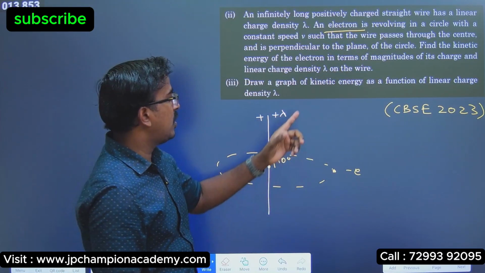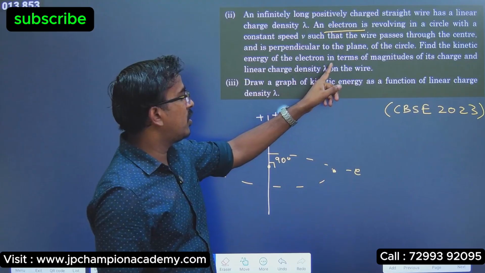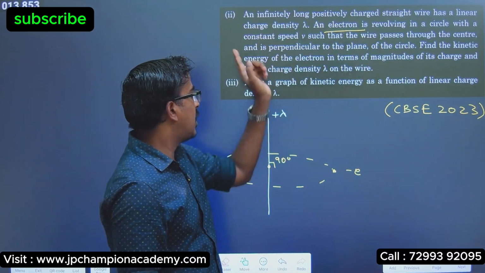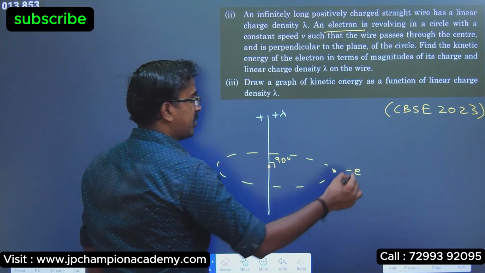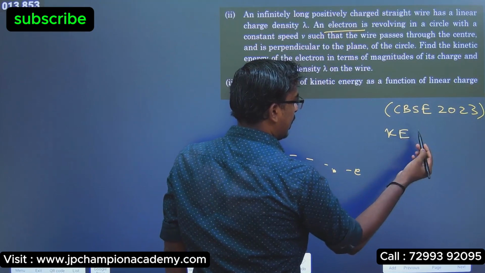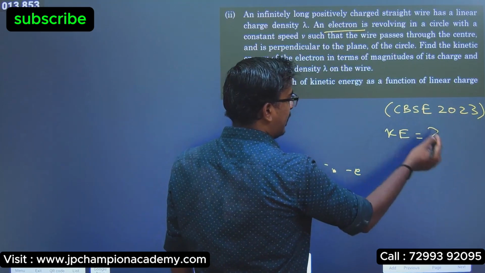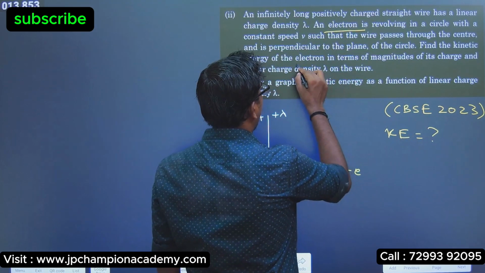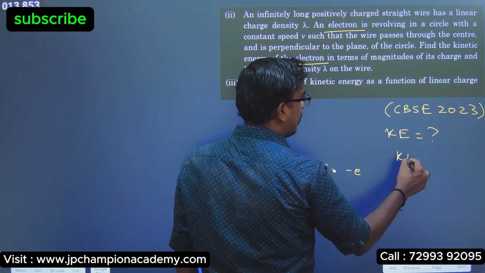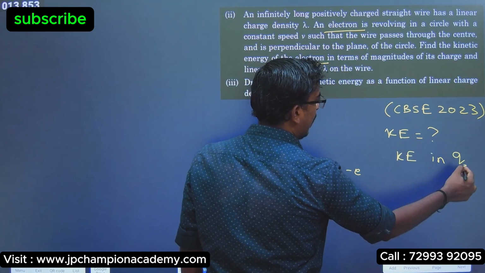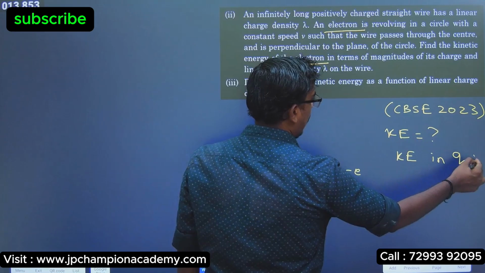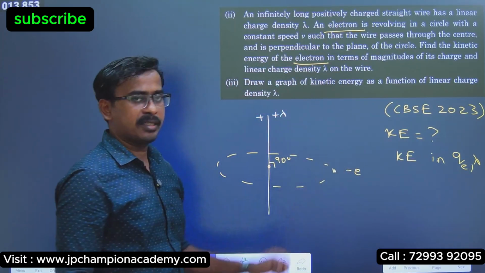Okay. Now what they are asking is find the kinetic energy of the electron in terms of what? Magnitude of its charge and lambda. So we need an expression, kinetic energy they are asking. They are asking for the electron, and in terms of what? Q, that is charge of electron, and lambda. Okay, so this is the expression we need.